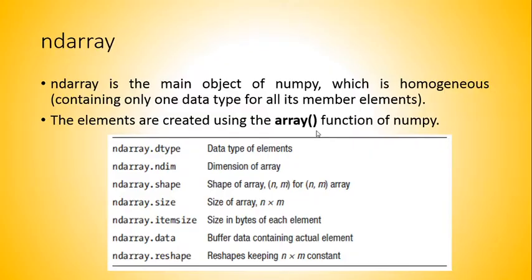Here, ndarray.dtype is used for the data type of elements, and ndim is for the dimension of the array, shape is to know the shape of the array, size is to know the size of the array, itemsize means size in bytes of each element, and .data is used for buffering data for an actual element, reshape is for reshaping the array, like from 3 by 3 to 3 by 2 by 6, like that.